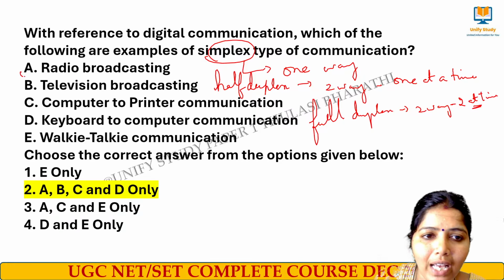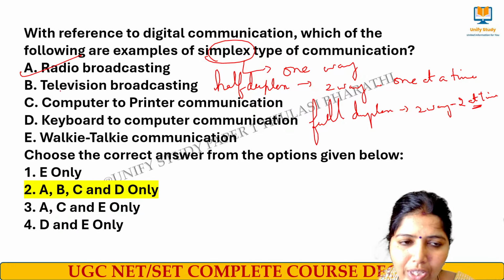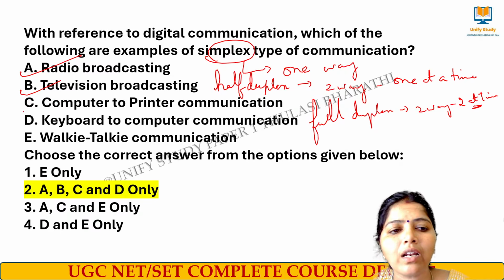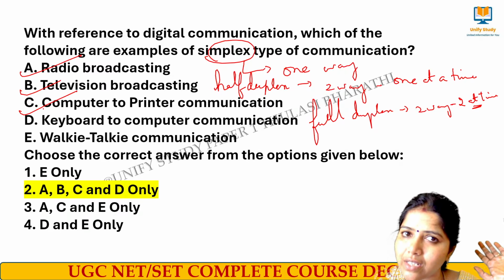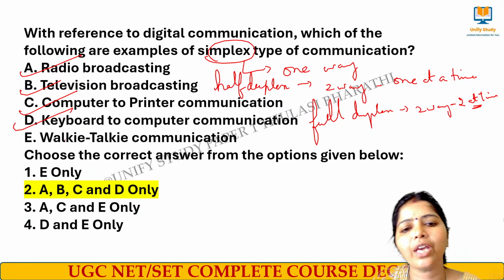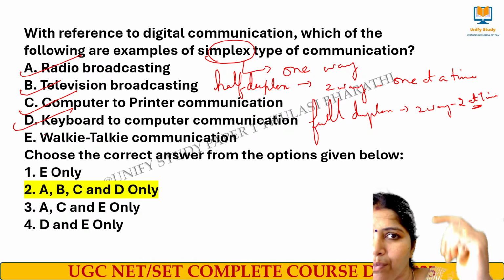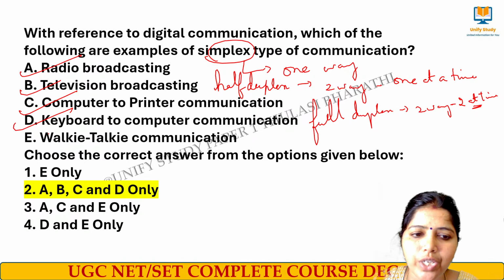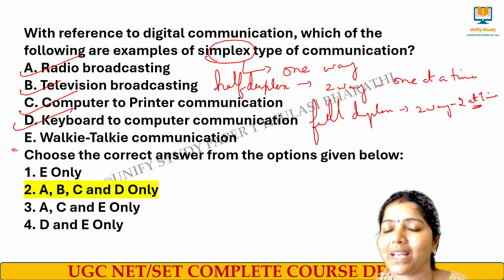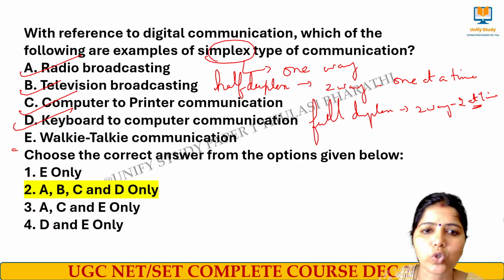Here radio broadcasting is one-way communication. Television broadcasting is one-way satellite communication. Computer to printer is also one-way communication. Keyboard to computer is again a one-way communication. And then the walkie-talkie is said to be two-way communication, or half duplex communication. Very good. Super.